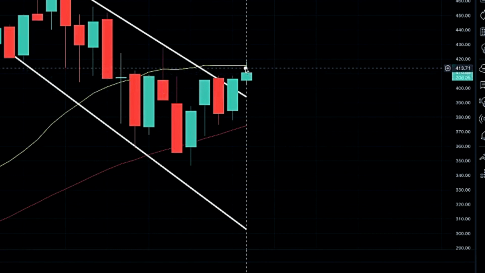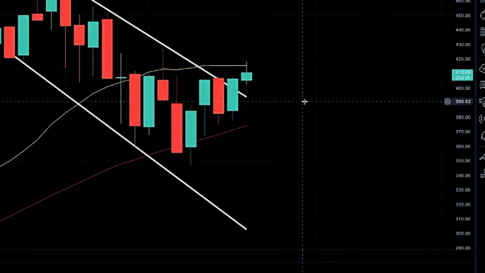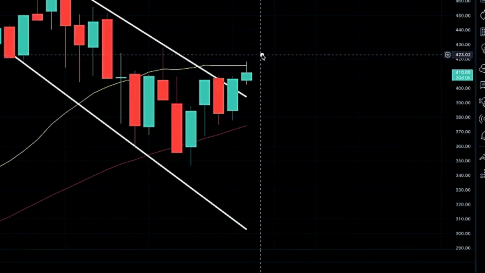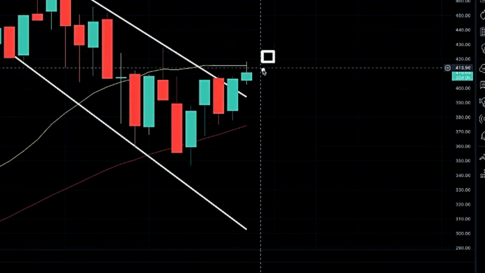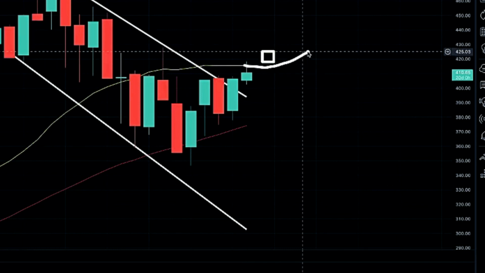This could be, for all we know, a major rejection if our 20-month moving average continues to curl back over and we happen to respect it to the downside and we have this major sell-off in the market. So that's why we are looking for confirmation here on the monthly chart to make sure that we are going to continue on higher here, make sure that we at least close above our 20-month moving average till we do get that continuation. That momentum would be very key for me as far as that long perspective.